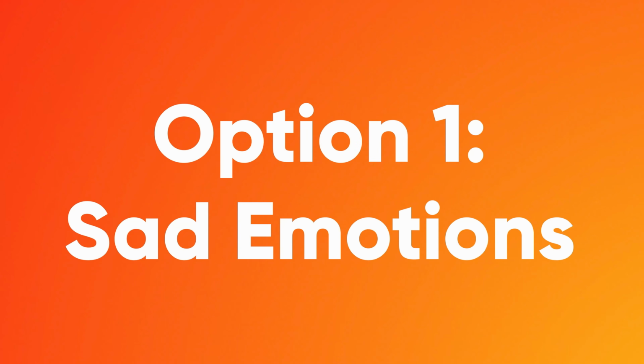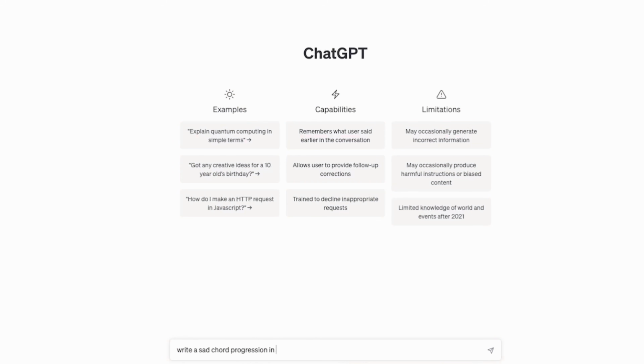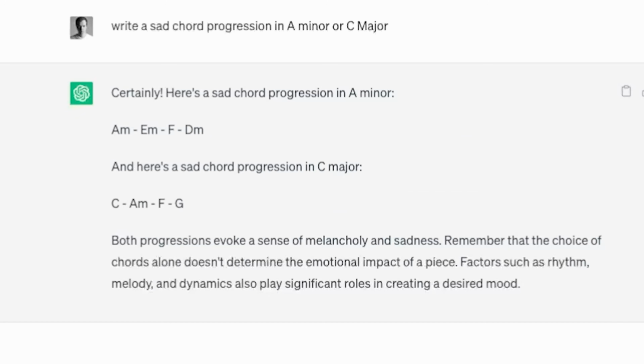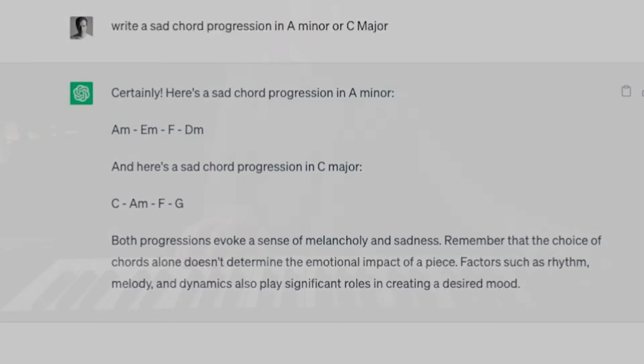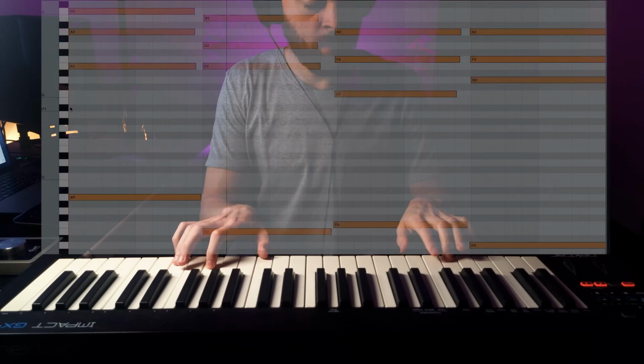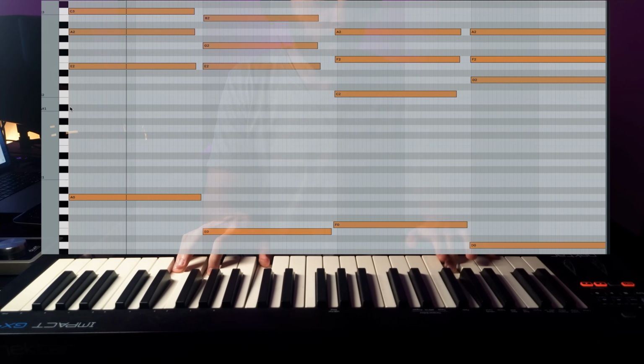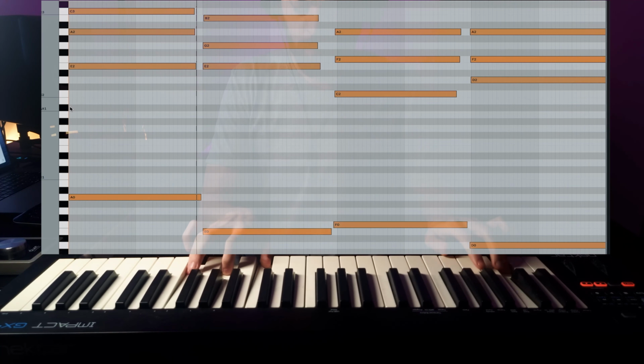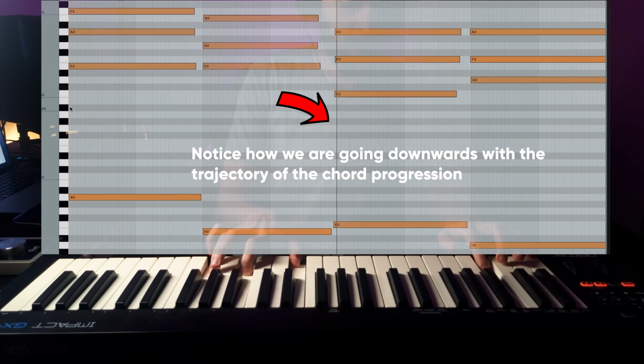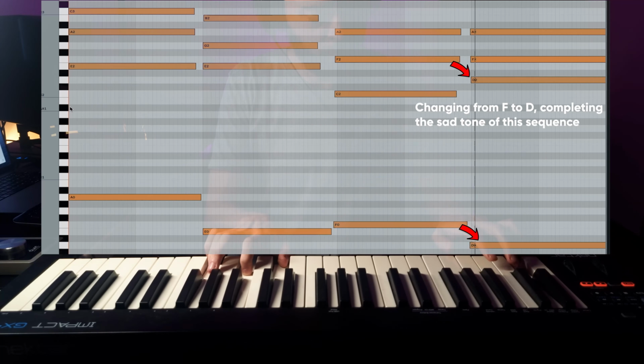Let's start with a sad emotion, and we're going to ask ChatGPT to write some sad chords for us. Okay, so ChatGPT gave us an A, an E, and then an F, and then a D. And this is how it sounds like. This progression feels sad because it has a downwards trajectory. It kind of gives a feeling of hope when we go over here from E till F, but it completes the sadness when we go from F to D.